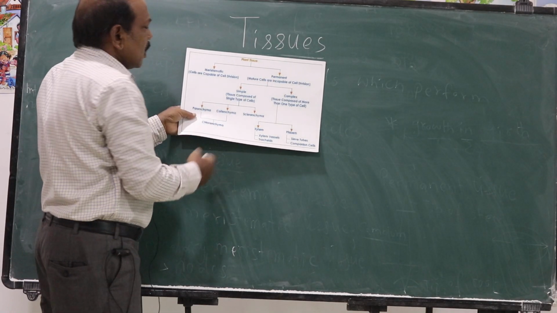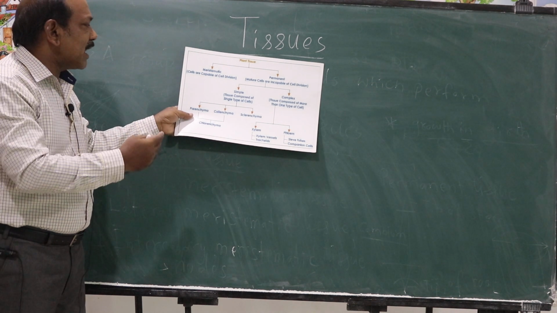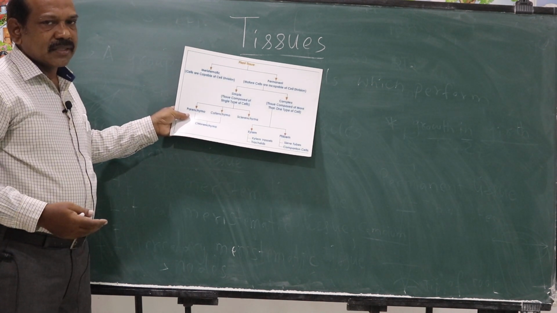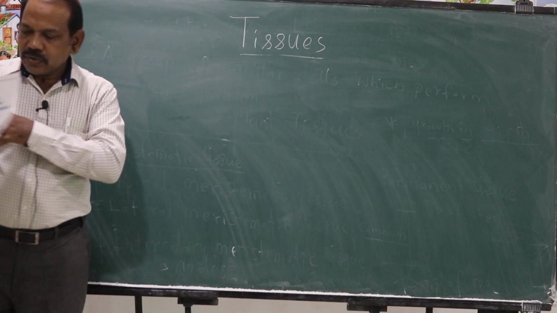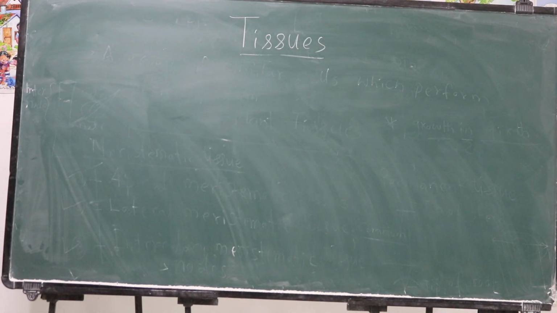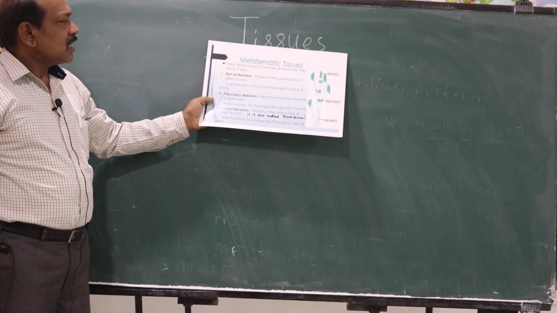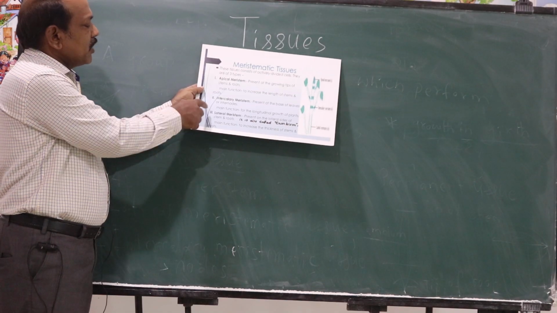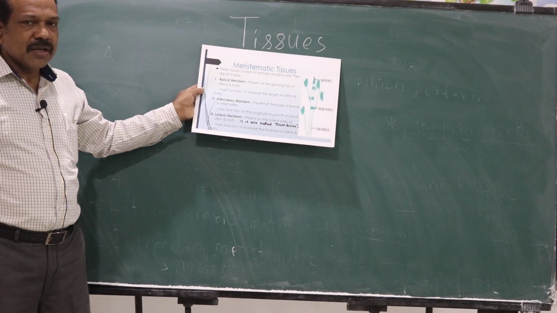Then the second one is permanent tissue. This tissue stays in the plant throughout its life. So we will study more details of permanent tissue in our next class. Today we will study only about meristematic tissue. So I will show you how meristematic tissue is classified. Here you see meristematic tissue is classified into 3 types. It is given clearly here: apical meristematic tissue, lateral meristematic tissue, and intercalary meristematic tissue.